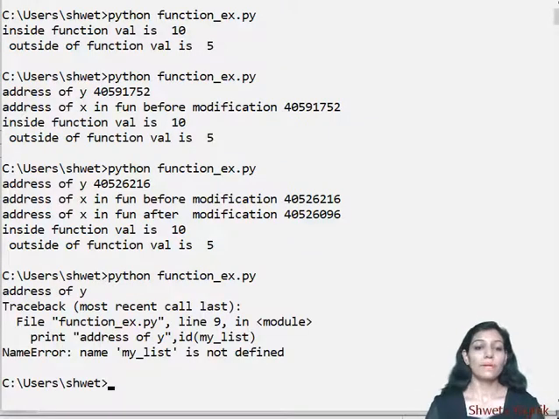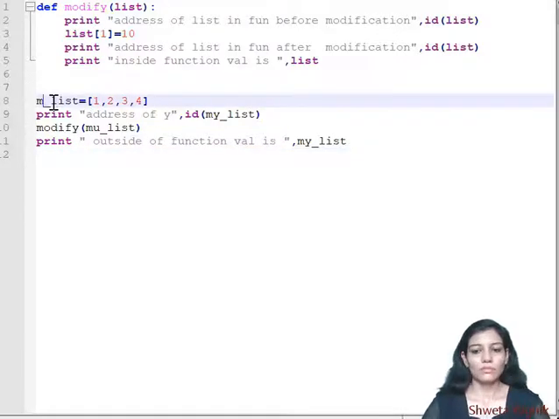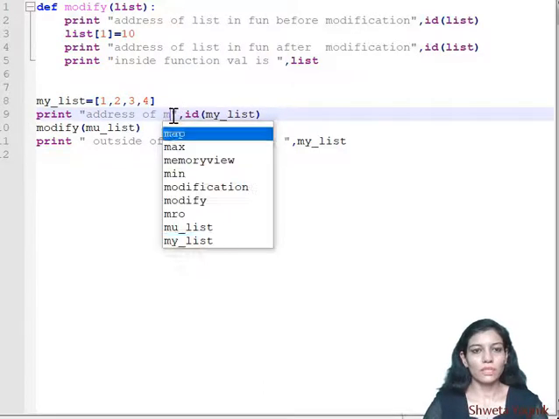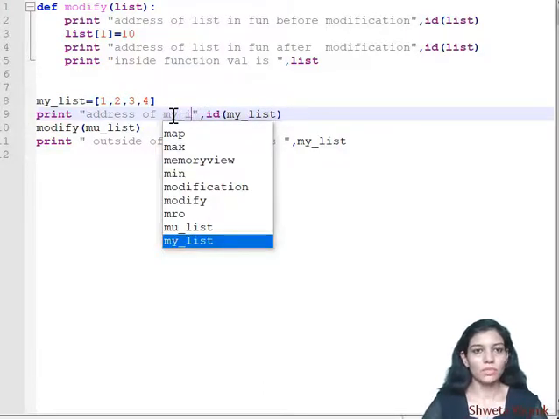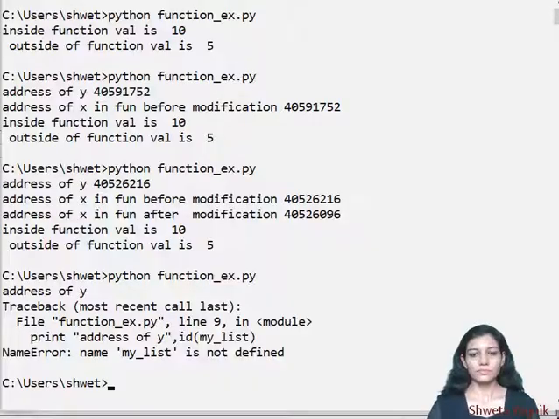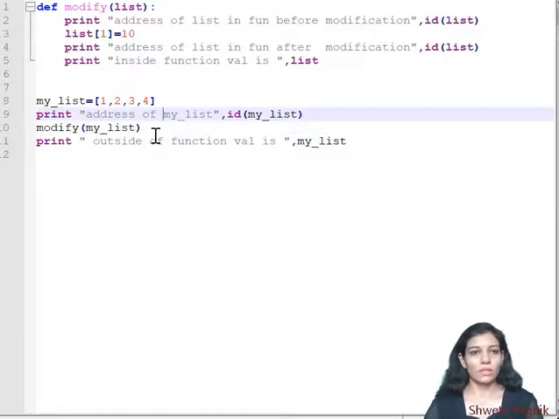I have made some mistake. Let us check. My variable name is something different and I am accessing something else. Here also I need to make a little change, because I now want to refer to list, not y. So I have made my variable name correct. Now execute the code and see. Here in line number 10 also I am supposed to change my variable name. Now I have saved the program. Hopefully it will run this time without giving any error.